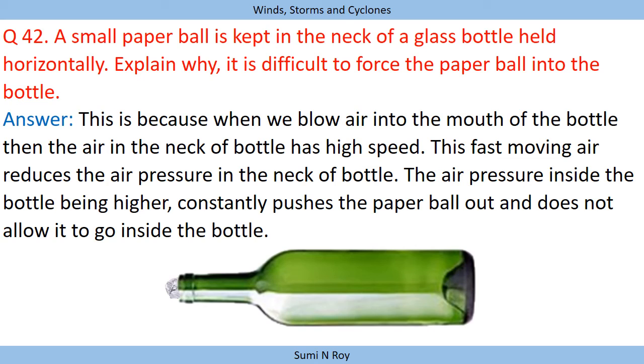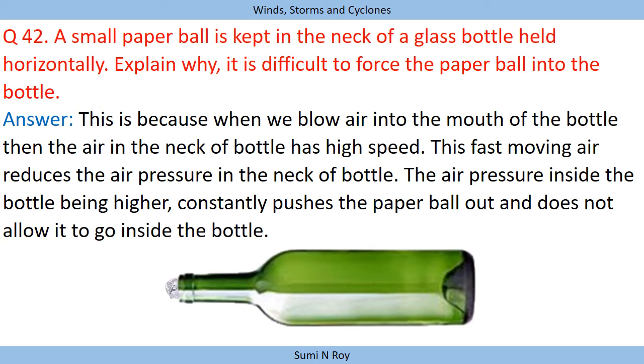Next question. A small paper ball is kept in the neck of a glass bottle held horizontally. Explain why it is difficult to force the paper ball into the bottle. Again, the explanation is atmospheric pressure. So let us discuss. This is because when we blow air into the mouth of the bottle, the air in the neck of the bottle has high speed.